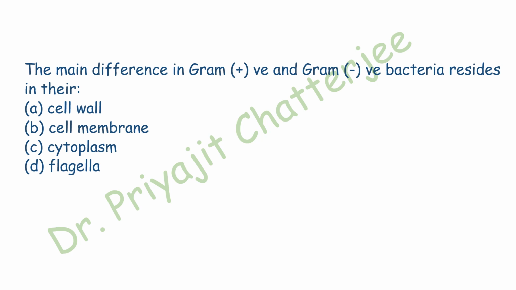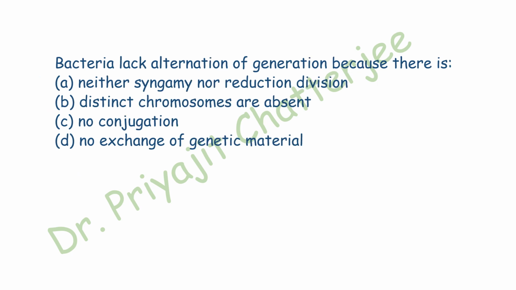However, the bacteria are classified as gram-positive bacteria and gram-negative bacteria on the basis of their cell wall. Cell wall of gram-positive bacteria consists of multiple layers of peptidoglycan. Cell wall of gram-negative bacteria is made up of a thin layer of peptidoglycan. In addition, they have one more outer layer made up of lipopolysaccharide. Thus here the correct answer is cell wall. Next question.